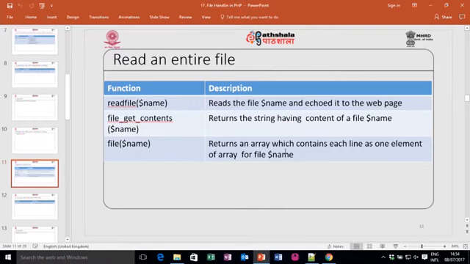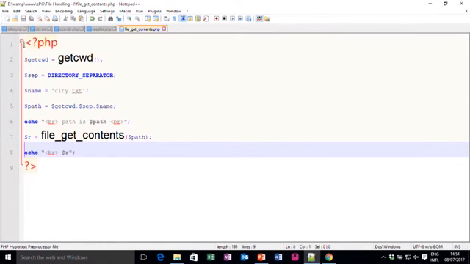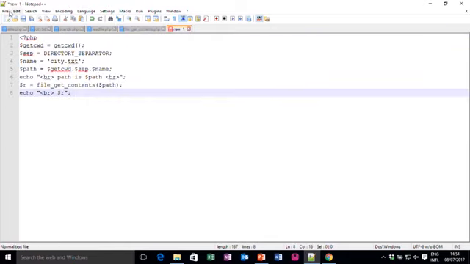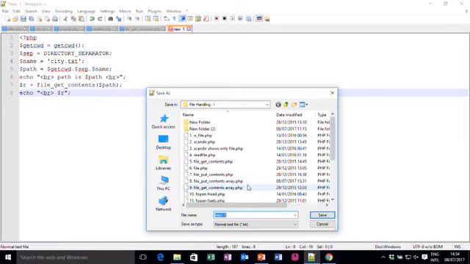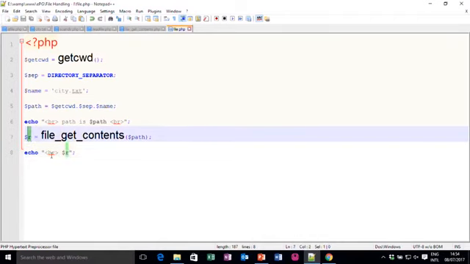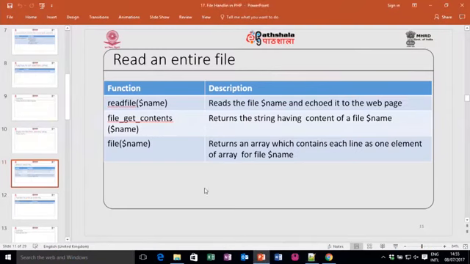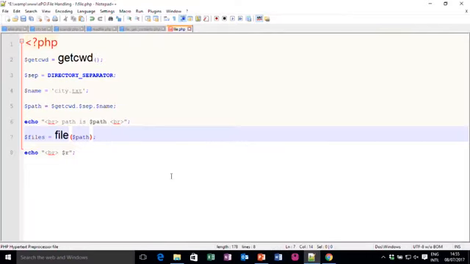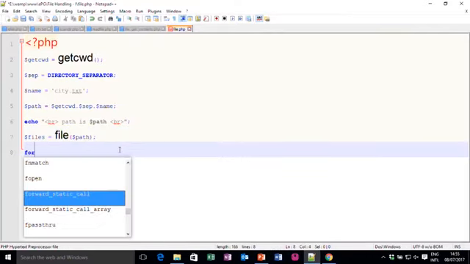The last one is you can use the file function, which returns an array containing each line as one element of the array. So, let me show that. Again, the code has only slight changes. I give the file name as file.php, and here I can write $files is equal to file($path). Now, as I said, the function returns an array, so to display it I can use a foreach loop.